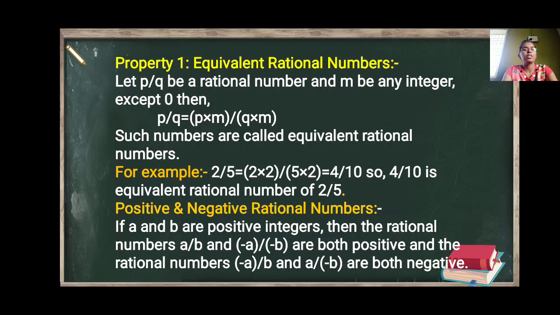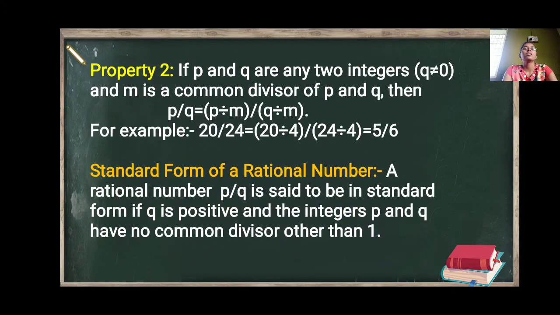Then we have seen some properties of rational numbers. First property, that is equivalent rational numbers: if p upon q is any rational number, then if we multiply both the numerator as well as the denominator by some non-zero integer, the new rational number is equivalent to the given number. Then we have seen what positive and negative rational numbers are. Then second property: if m is a common divisor of p and q, then we can divide the numerator as well as the denominator by m and get a new rational number.